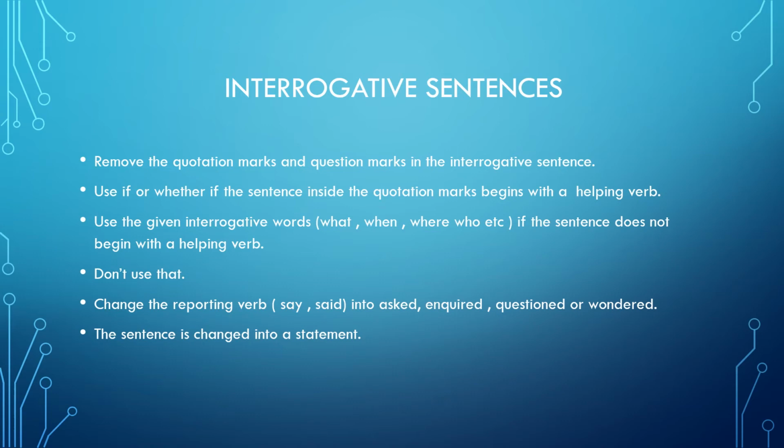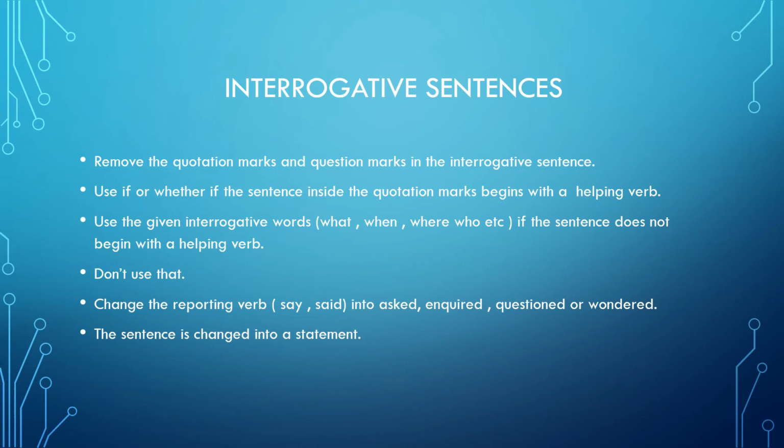Some of them are of course common and some are different. The first one, remove the quotation marks and question marks in the interrogative sentence. Every interrogative sentence which is in direct speech will have quotation marks and of course a question mark. But when I'm writing it in indirect speech, both these have to be removed. There should be no question mark and there should be no quotation marks.